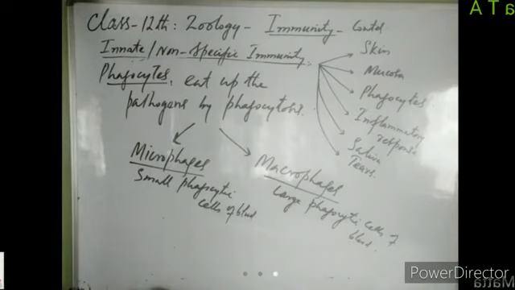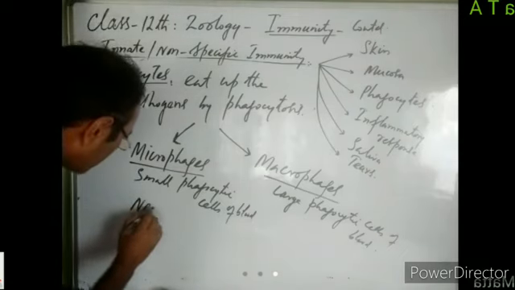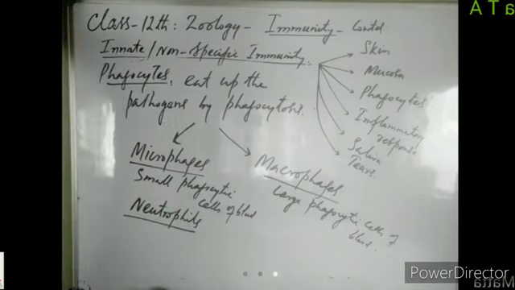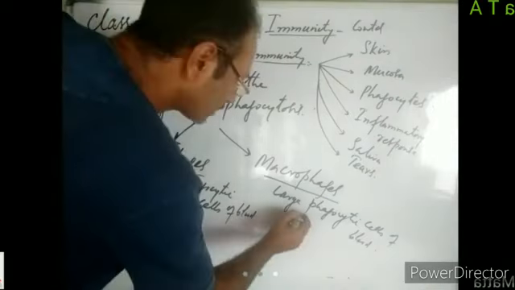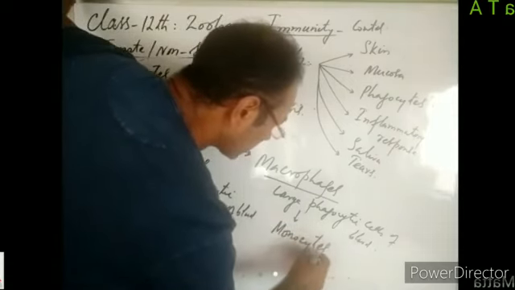So which cells of the blood are known as microphages and macrophages? In our blood, there are different types of cells. We have got RBCs, WBCs and platelets. One class of WBC is known as microphages. Neutrophils are commonly known as microphages, while macrophages are the monocytes. Monocytes are commonly known as the macrophages.